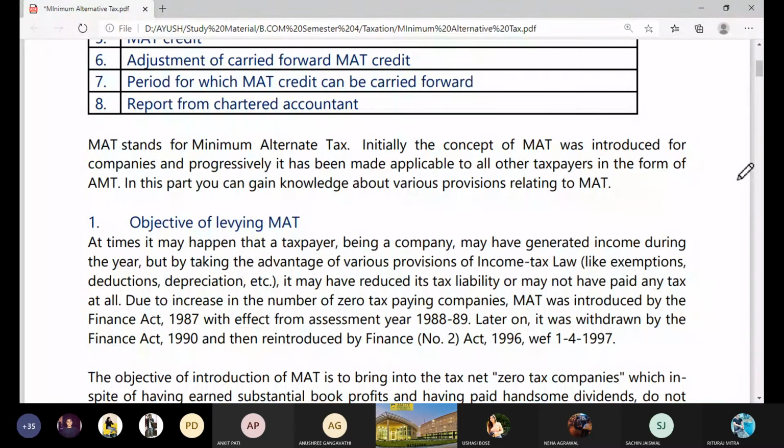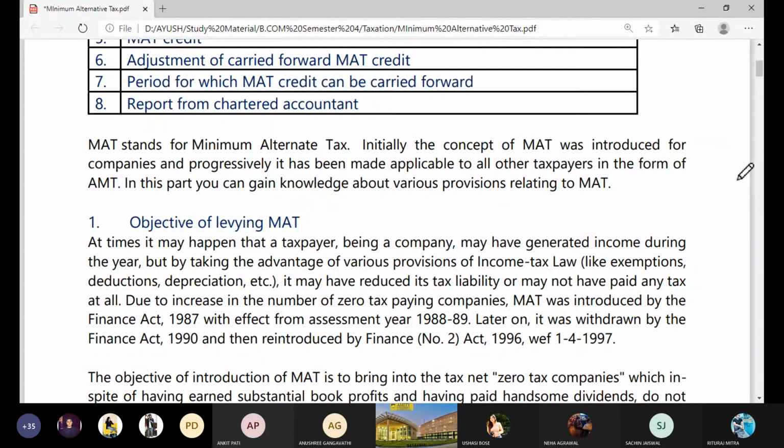So to make it very simple and efficient, government withdrew it and constituted a commission which looked into this matter for around 3-4 years. And after that, again in 1996, they reintroduced the concept of MAT.